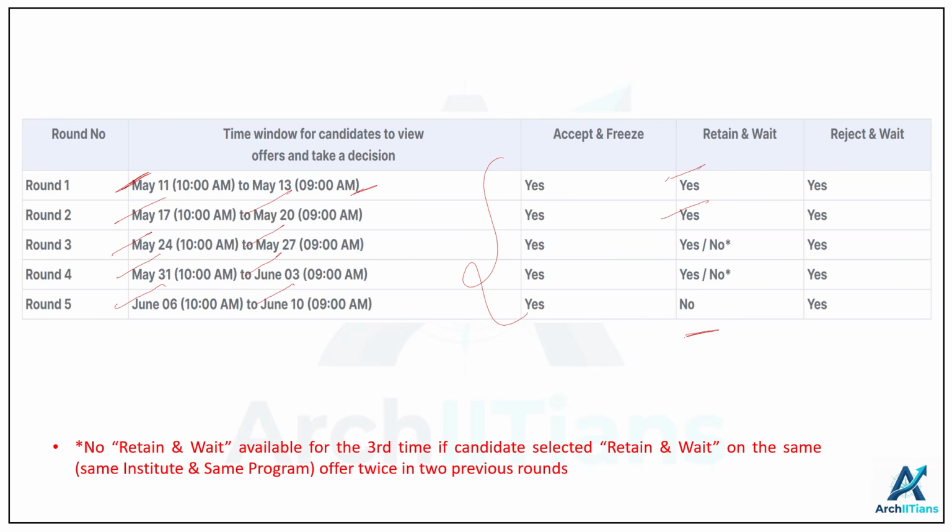So don't get demotivated if you're not offered any colleges in the first or second round. Usually from the third round, more subjects and more programs are floated to the rankers after the 10 or 15 rank. So you don't need to worry if offers are not made in the first and second round. You always have further rounds to look forward to.